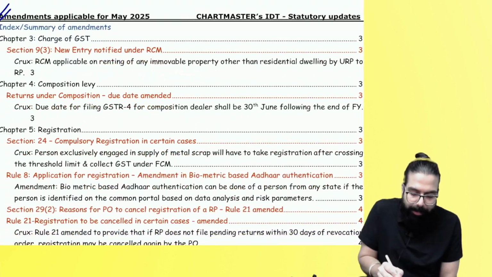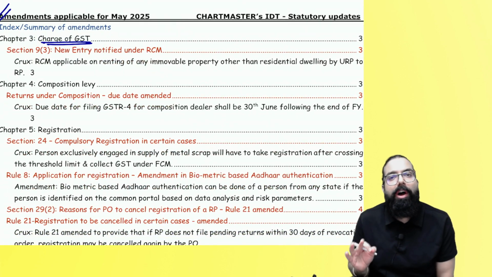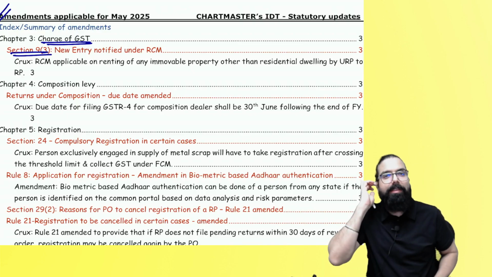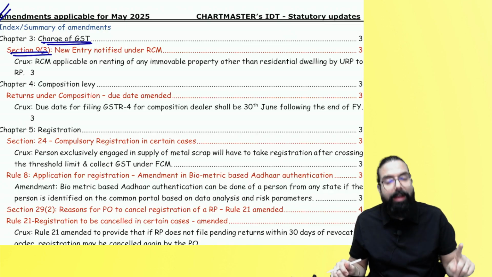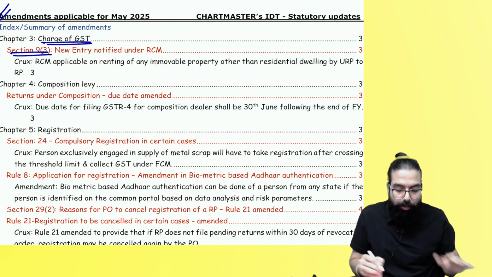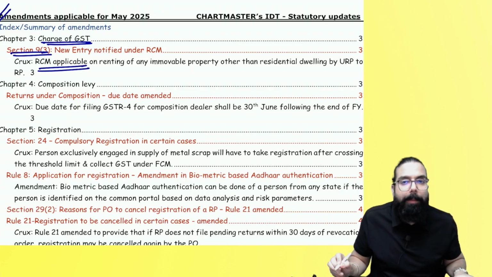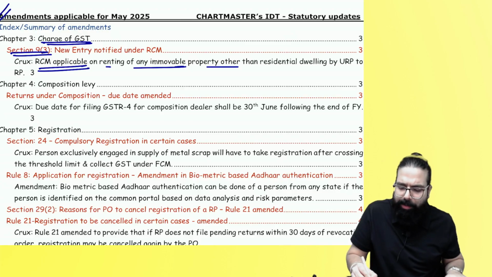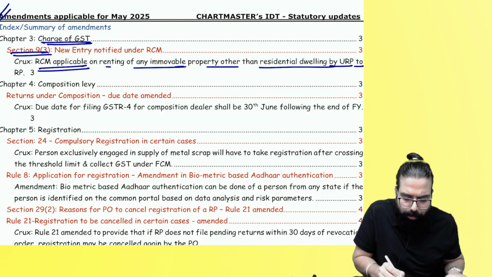Now, the first amendment is in your charge of GST chapter. In your charge of GST, section number 9(3). Yes, sir. Section number 9(3) we remember. Now, here one new entry has come, which says RCM is applicable on renting of any immovable property other than residential property by an unregistered person to a registered person.